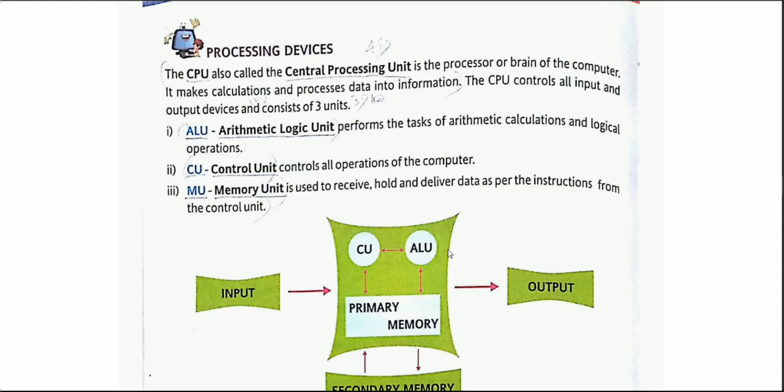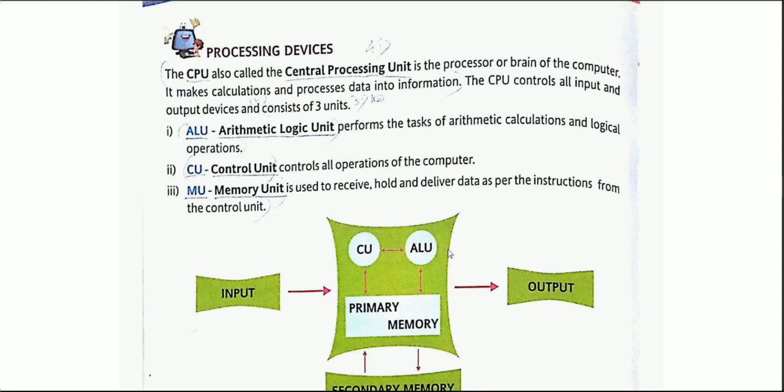First one, ALU, arithmetic logic unit. As the name suggests, arithmetic, it means it is doing some form of calculations. It is performing some arithmetic tasks. So it performs the task of arithmetic calculations and logical operations. Yes, arithmetic calculations means your addition, subtraction, multiplication, division, all those things. Yes, and logical operations basically comprise yes or no kind of operations, like greater than.